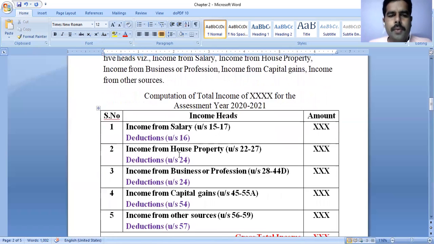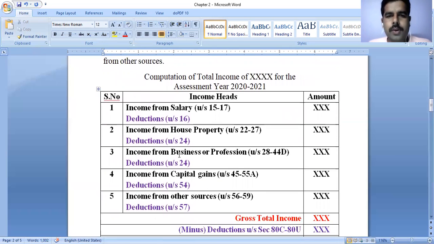While doing a problem, you have to write it this way: computation of total income of X for the assessment year 2021. Suppose you are computing for a person named Mr. Y, in this way we are going to write.